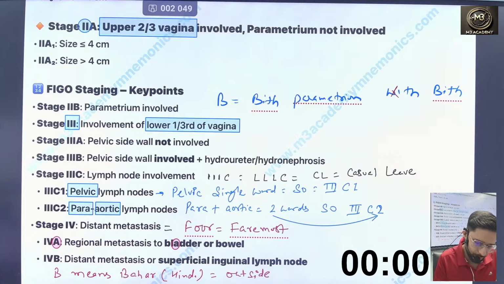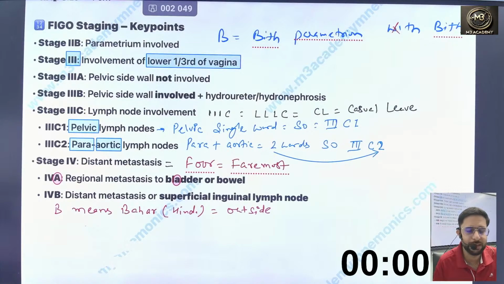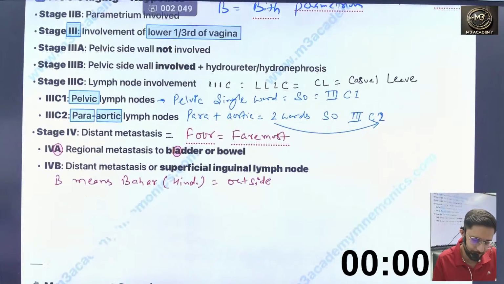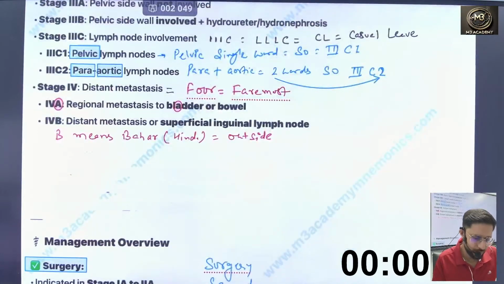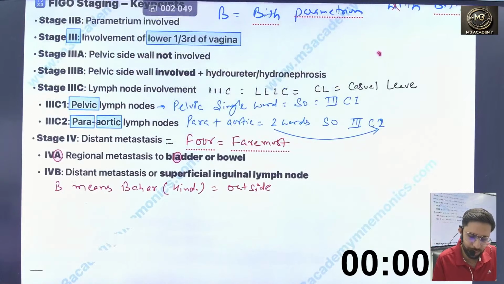Now the stage third is the lower 1/3 of the vagina. Stage third is A, B and C. So A: pelvic side is not involved. B: pelvic side will be involved, plus hydroureter and hydronephrosis, yes. B means bid: bid pelvic wall, bid hydronephrosis and hydroureter, yes. Now next is third C. Third C is lymph node involvement. You can remember it by CL. CL means casual leave. So C comprises lymph node involvement.